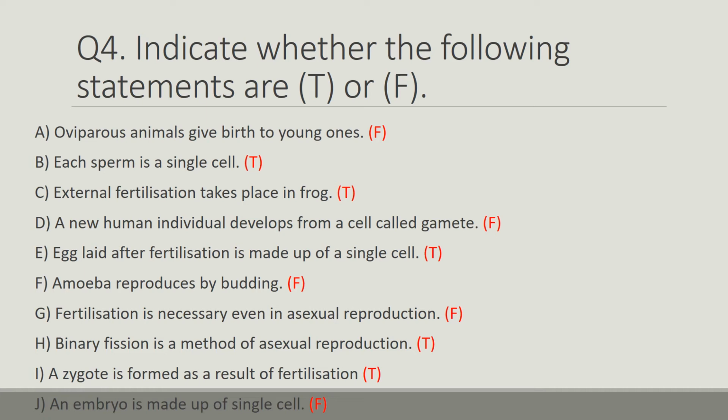A zygote is formed as a result of fertilization. Yes, this statement is true. An embryo is made up of a single cell. No, it is made up of various tissues and organs. So this statement is false.